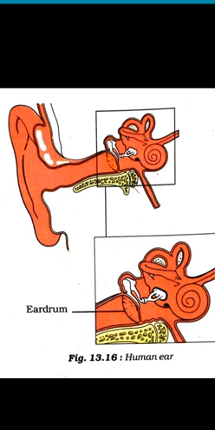So the ear has three parts: the outer ear, the middle ear and the inner ear. And when this signal goes to the brain, we can hear the sound. Is that clear? Now, next topic, amplitude, time period and frequency of a vibration.